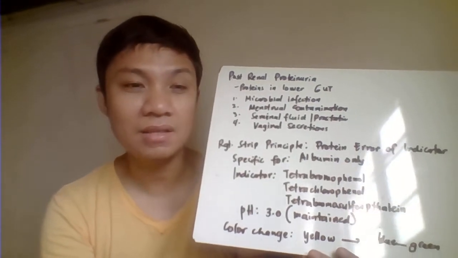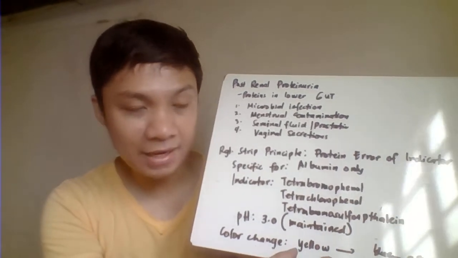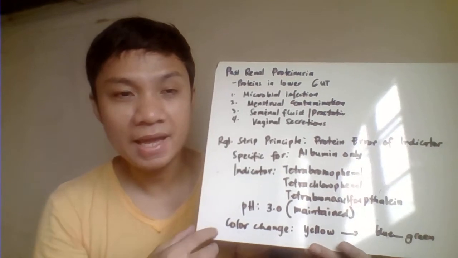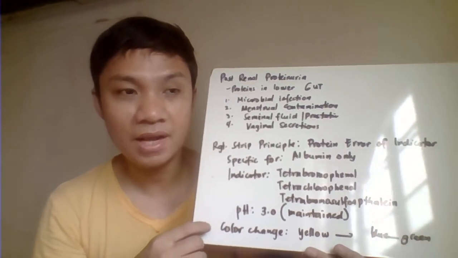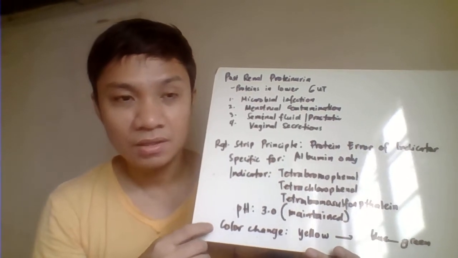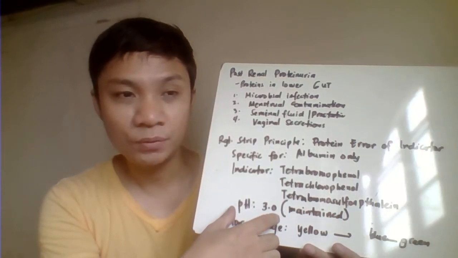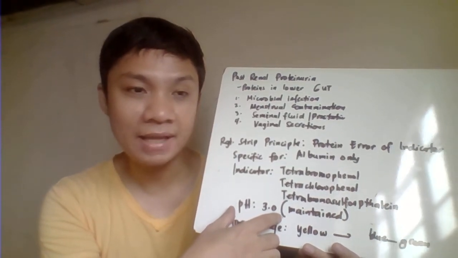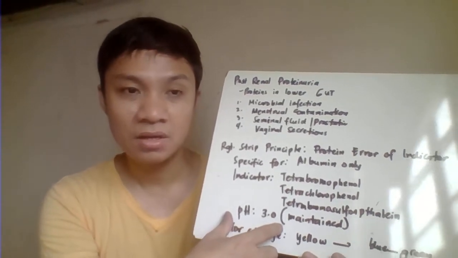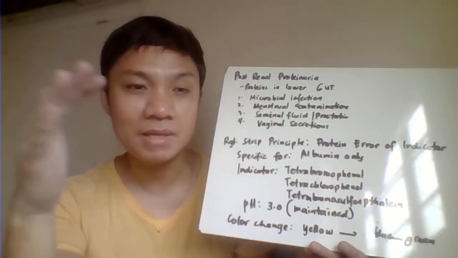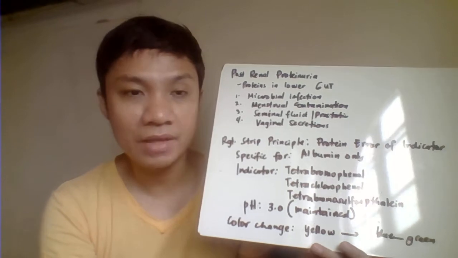Okay, so this one, you try to buffer the entire reaction at pH 3. So naka-constant ang ating pH. Usually kasi, ang reaction natin, nag-change siya ng color basically because of the changes sa pH. Dito naman, since naka-fix ang ating pH sa pH 3, mag-change ang color ng indicator natin not related to your pH but rather to your protein concentration. Mag-change siya ng color kung pataas ang protein concentration natin. Kaya tinawag siyang protein error of the indicator.